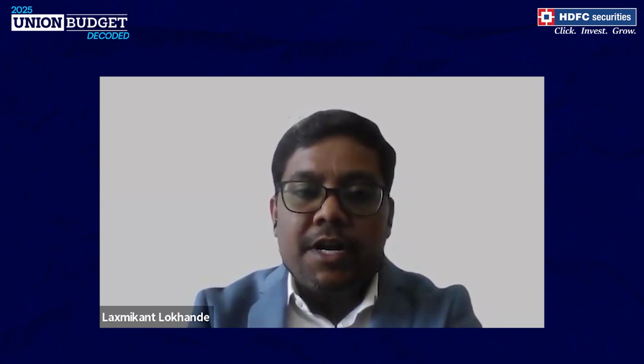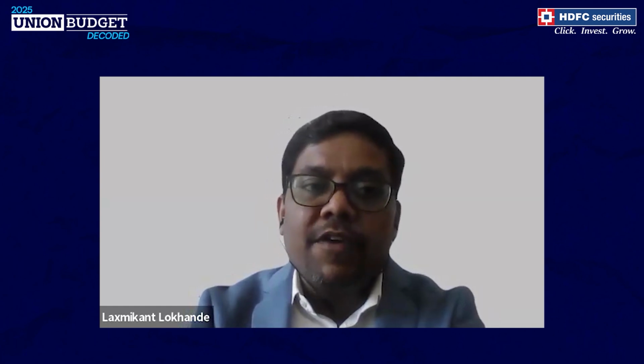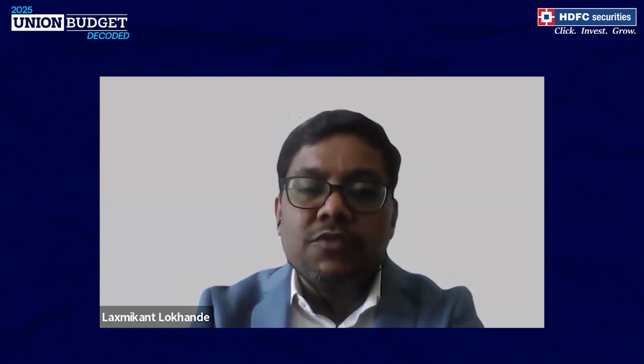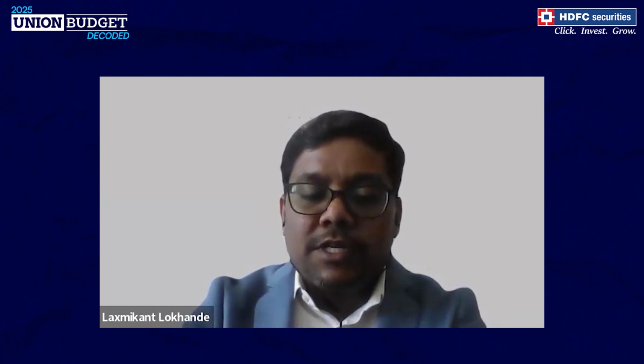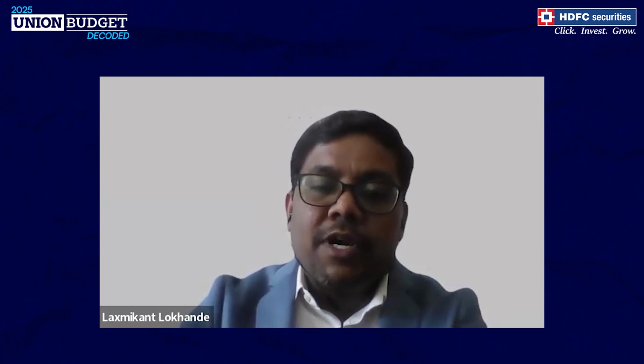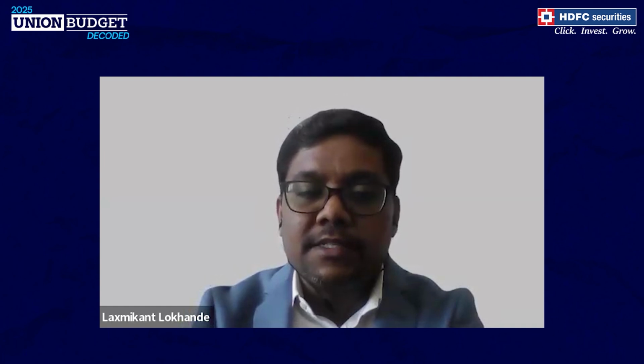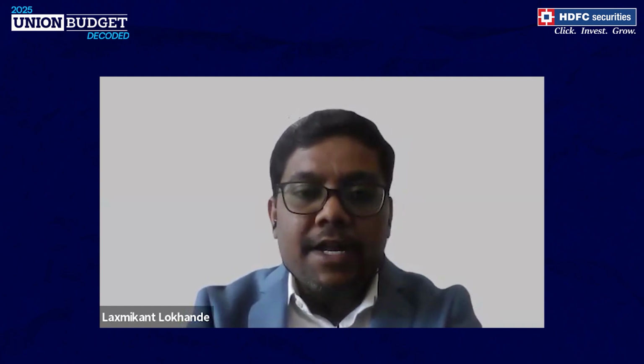Now, specifically for senior citizens, the government did increase the TDS limit for interest from 50,000 to 1 lakh. Now, this will benefit a lot of senior citizens who do not have to first take a TDS cut and then claim it back while they file their taxes. So these steps are in the right direction.